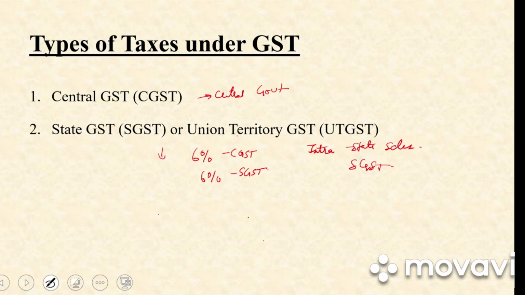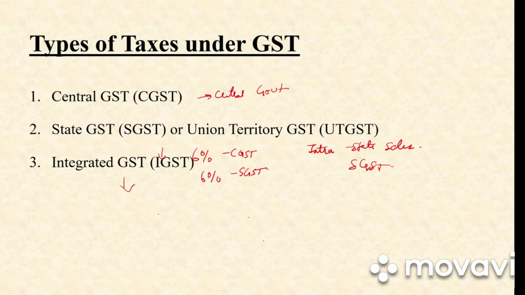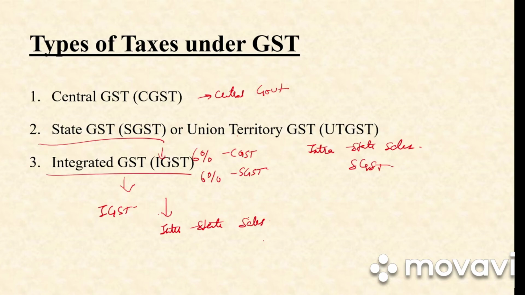SGST will be charged. And last we have integrated GST, that is IGST. So if you are selling goods from one state to another state, you will be charging IGST. Say for example, a dealer in Rajasthan sold goods to a dealer in Uttar Pradesh. In such a case, IGST will be charged. It is interstate sales. So within the state it is SGST and interstate it is IGST.